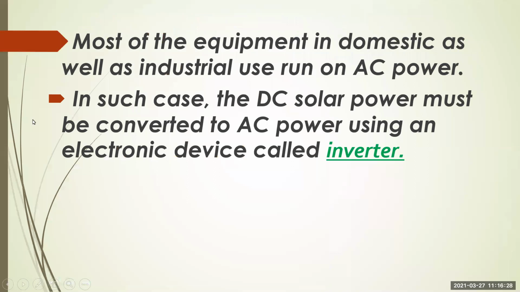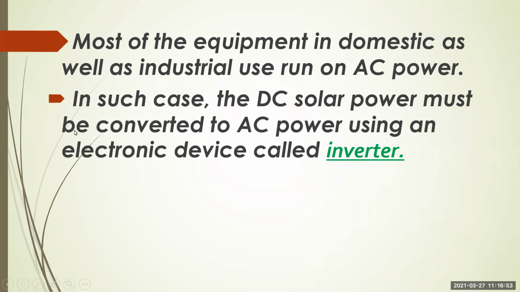Now see, direct current and alternate current. Some instruments work directly on direct current. We can use directly the solar energy which is getting converted into electrical energy, which is direct current. But in many cases, most of the equipment in domestic as well as industry use alternate current.